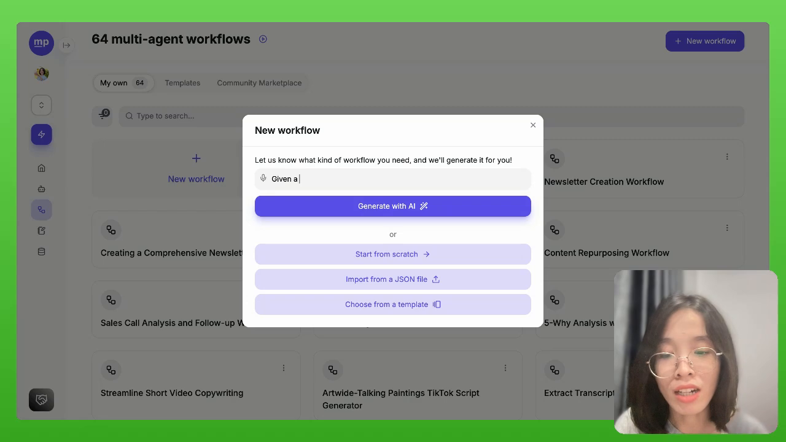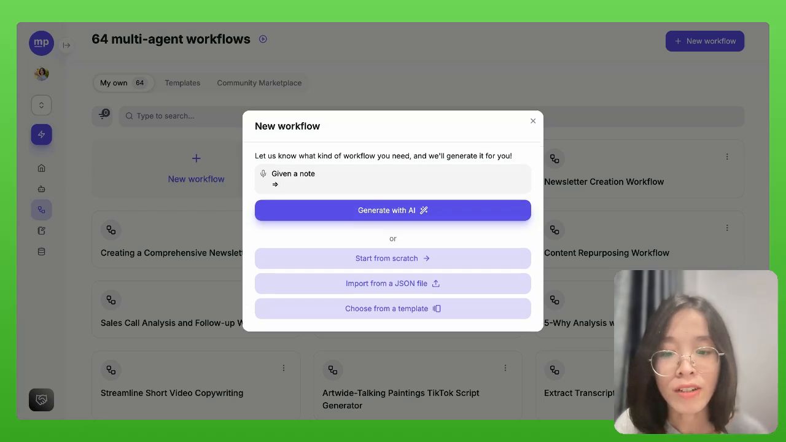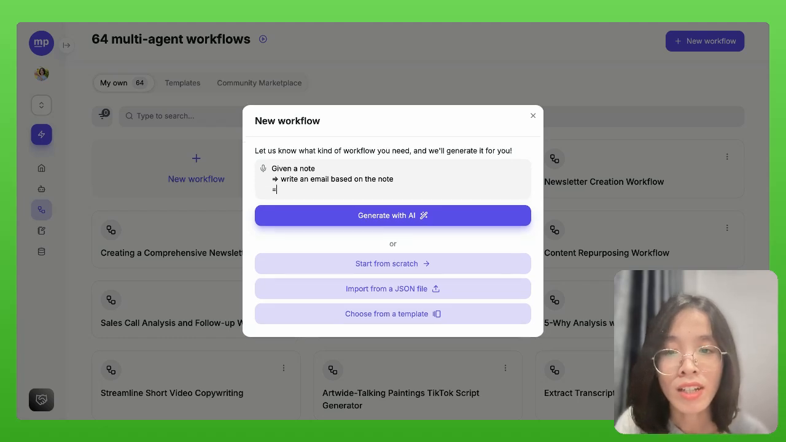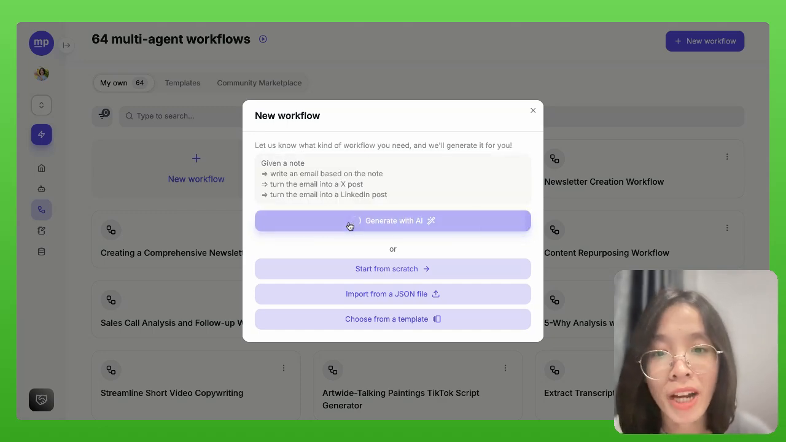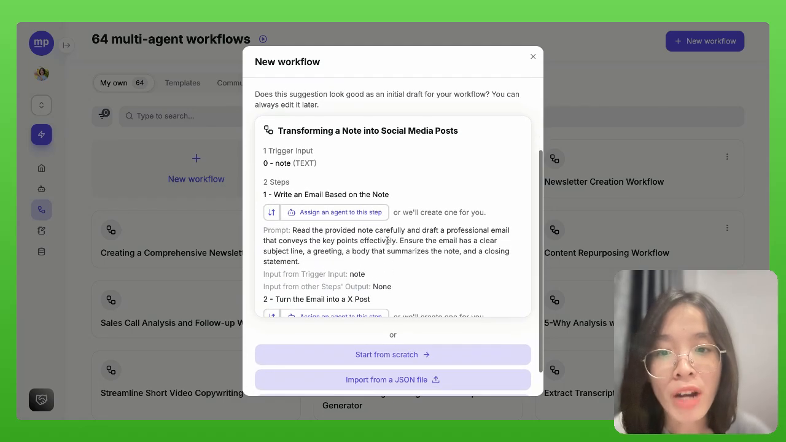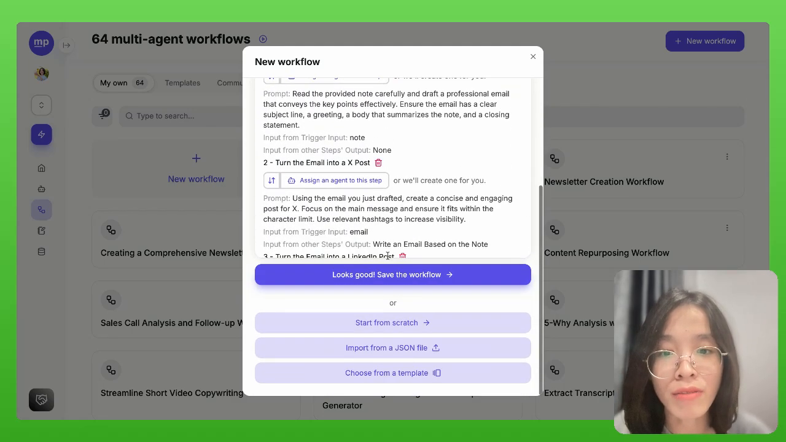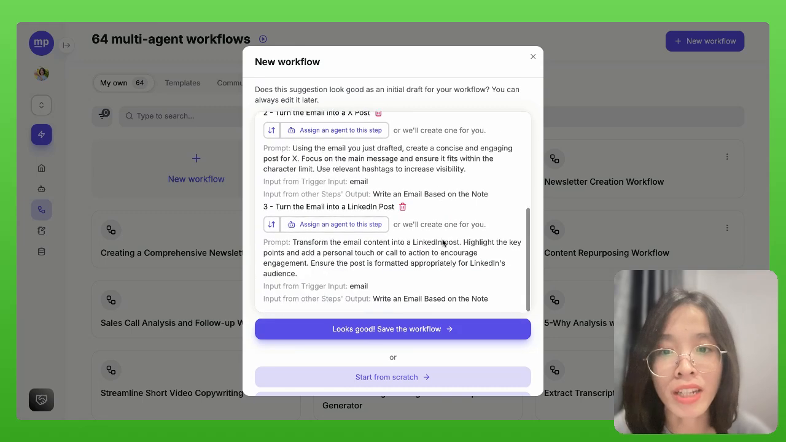Given a note, write an email based on the note, then turn the email into an expose, then turn the email into a LinkedIn post too. You can add more steps here if you want. Then MyPal will help to generate the initial setup for me exactly the way I want it.